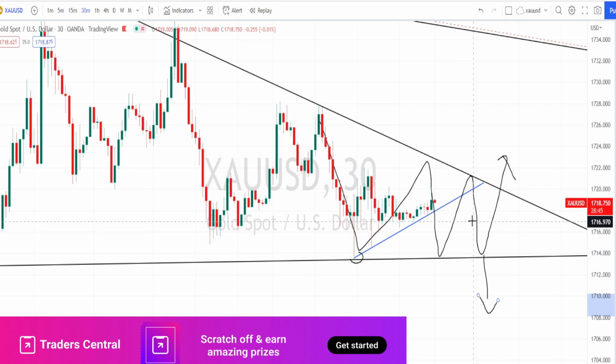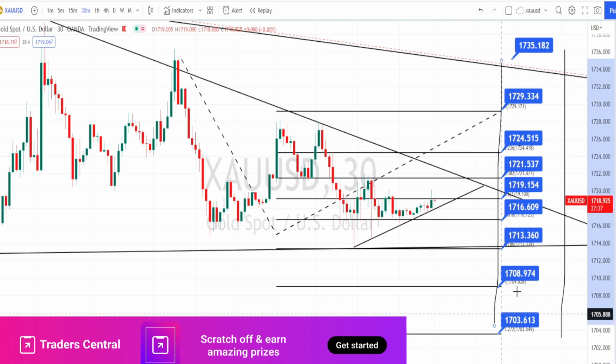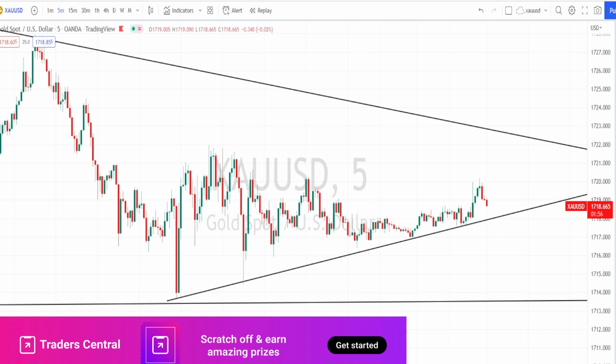Let us mark the support and resistance levels. So the values within this blue color boxes are the resistance and support levels for 30 minutes time frame price action. Let us do the analysis in 5 minutes time frame. I am in 5 minutes time frame.